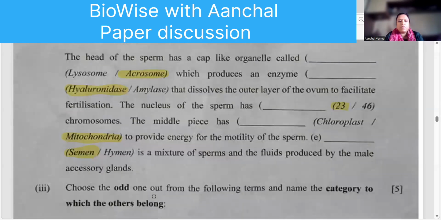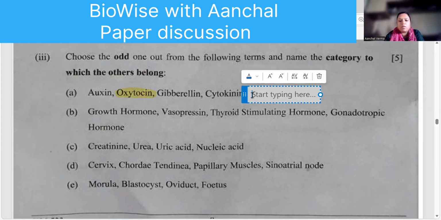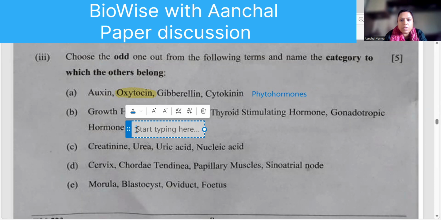Okay? Choose the odd one out. Now here, we have already seen these type of questions, right? Oxytocin. Rest are all phytohormones. Then growth hormone, vasopressin, thyroid stimulating hormone, gonadotropin.